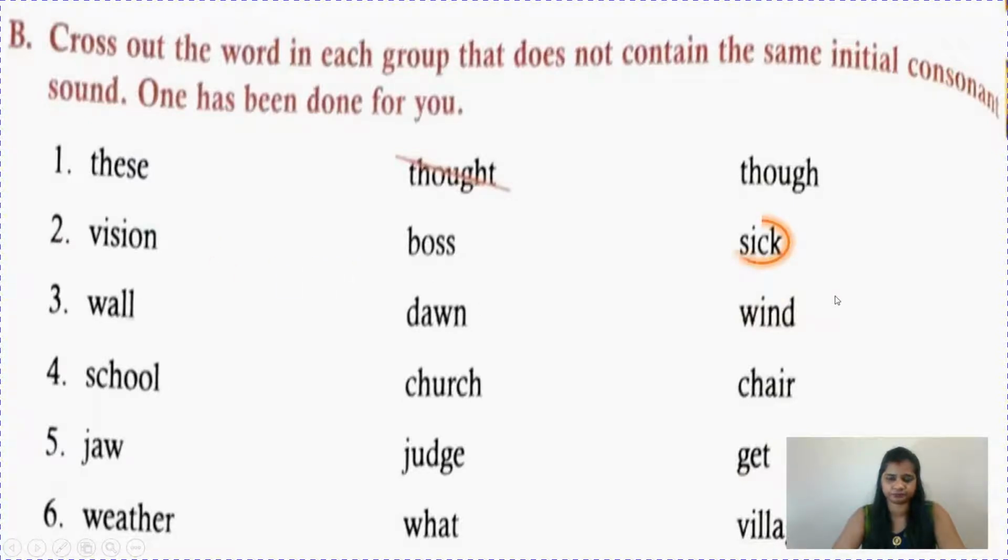So s. Wall, John, wind. So wall, wind, they are giving the similar consonant sound, but John is different, it is giving the sound of D. School, church and chair. So obviously church and chair, they are giving the same sound, but school is giving a different sound. Jaw, judge, get. So jaw, judge, but get is giving a different sound.